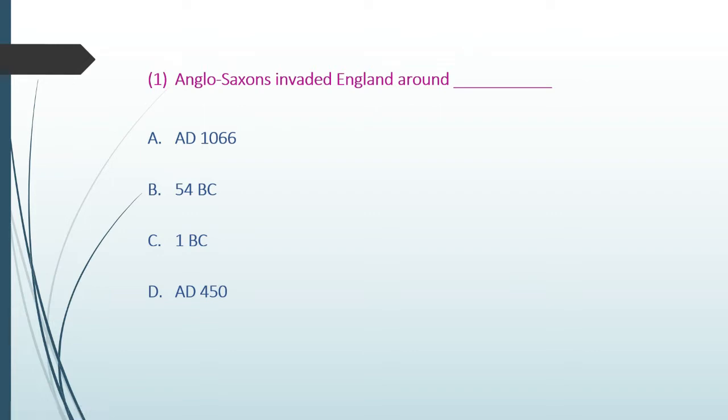Today we are going to discuss a few of the important objectives of Old English literature. The first question: the Anglo-Saxons invaded England around AD 1066, 54 BC, 1 BC, or 450. The correct answer is 450.